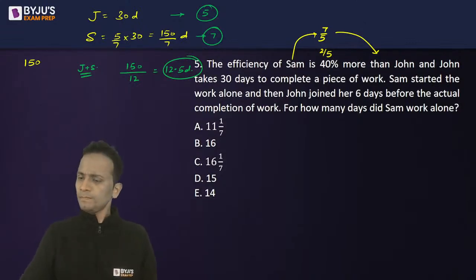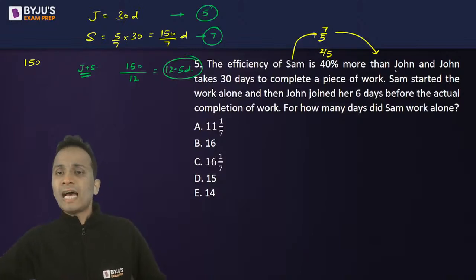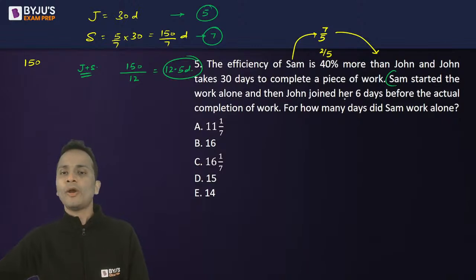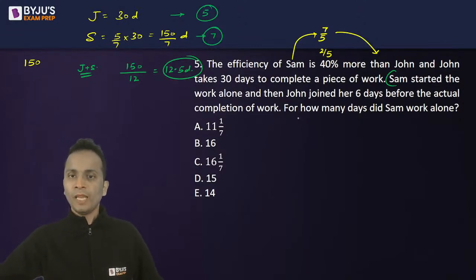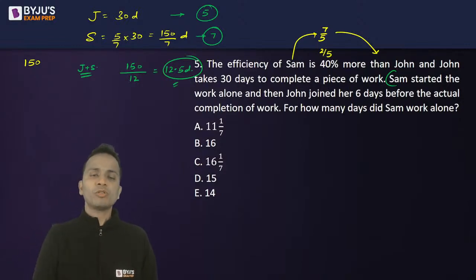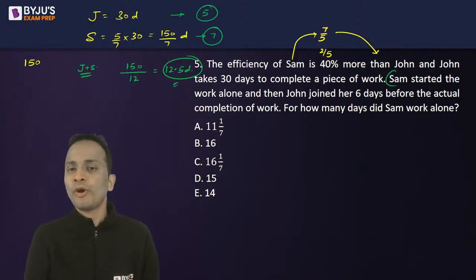Done? Now what happened actually? Sam started working alone and then John joined her 6 days before the actual completion of the work. So for how many days did Sam work alone? Now actual completion of work is 12.5 days. 6 days before that, that means 6.5 days.